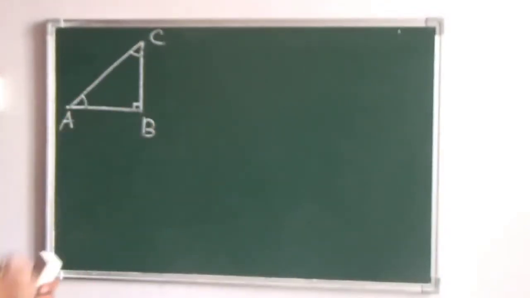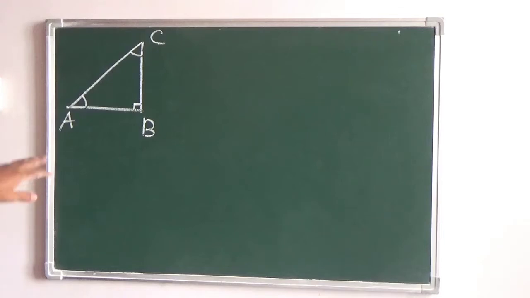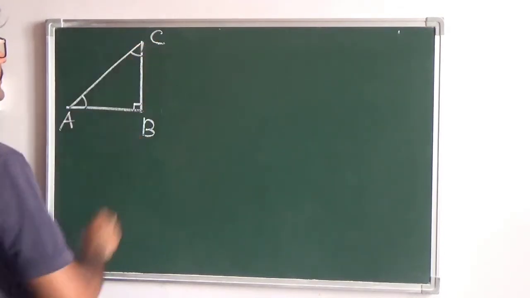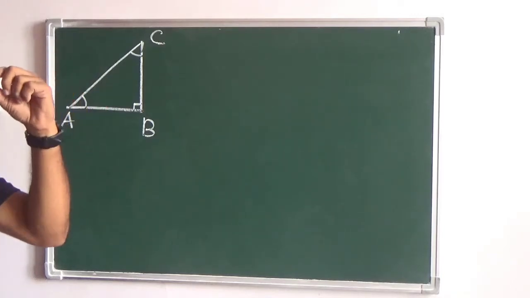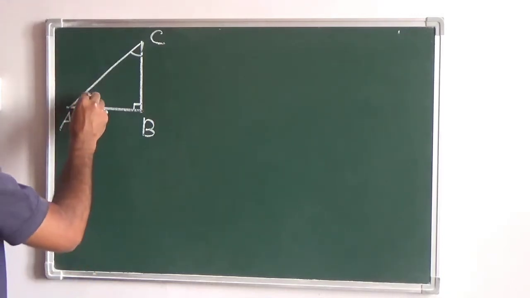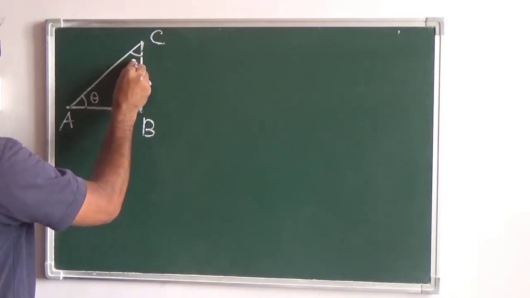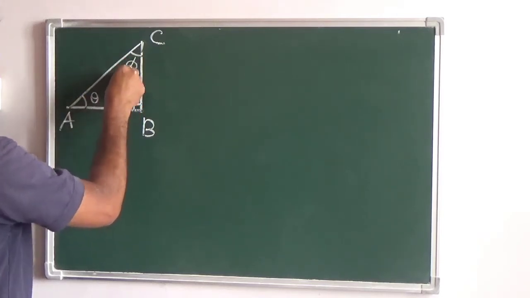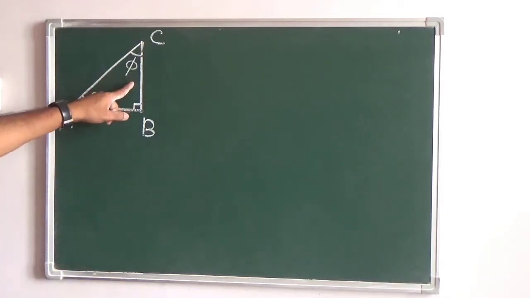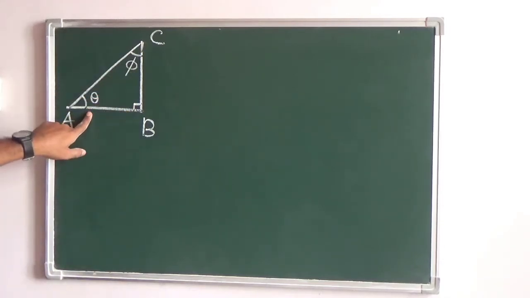We'll make it as A, this as B and this as C. So you have got two acute angles in this right angle triangle. One is this angle A and one is angle C. As I told you right now, they are denoted by A, B, C like this, or you can denote them by theta. So let us take this as angle theta, and let us take this as angle phi. So angle C is denoted by angle phi, angle A is denoted by angle theta.